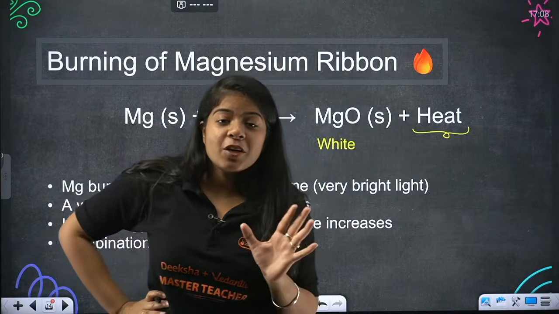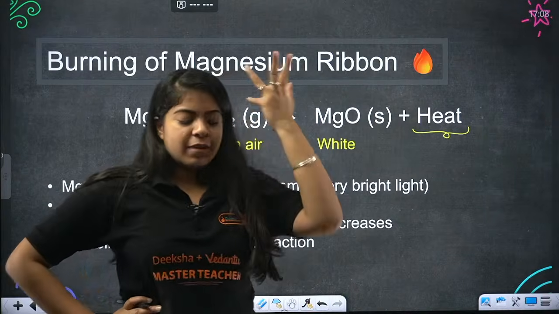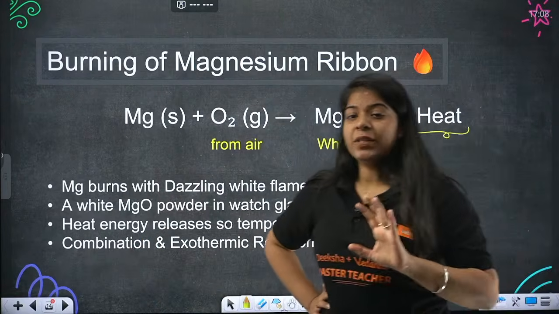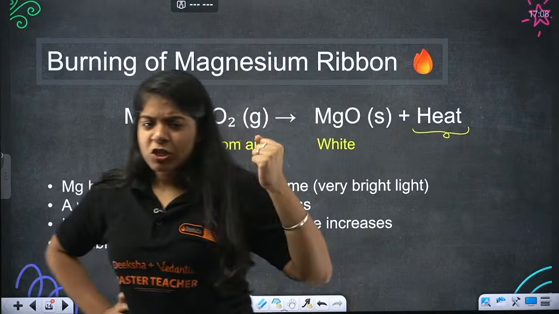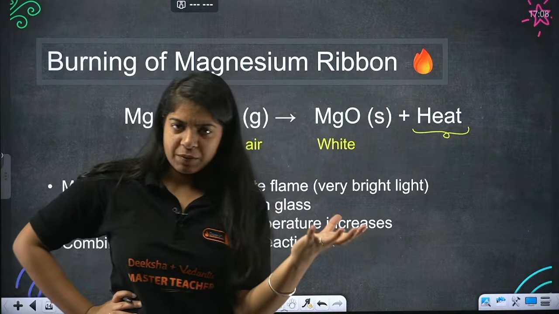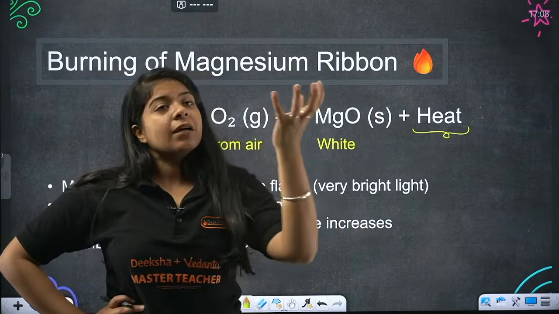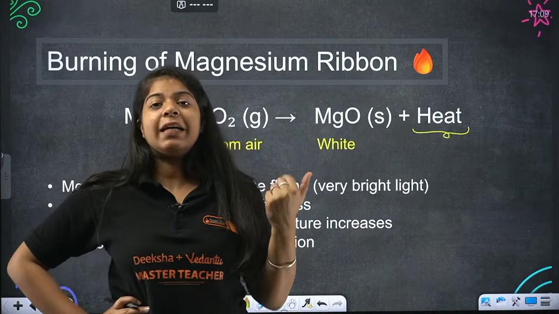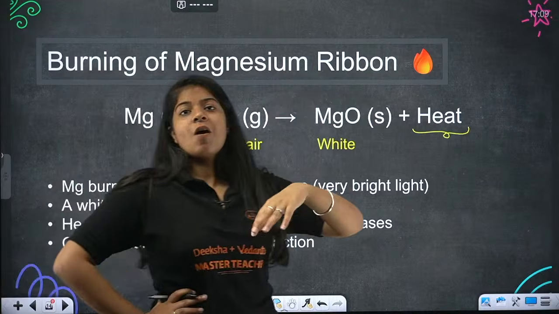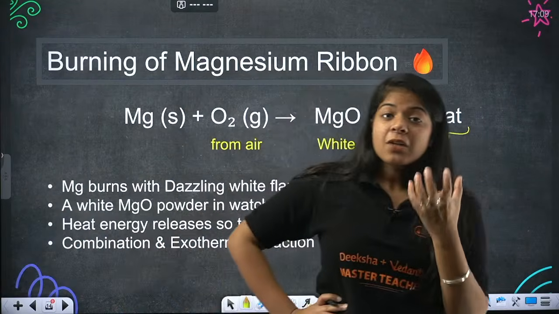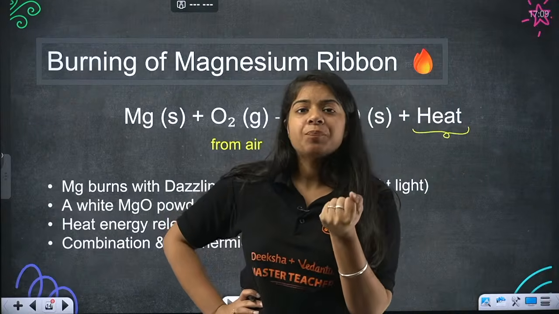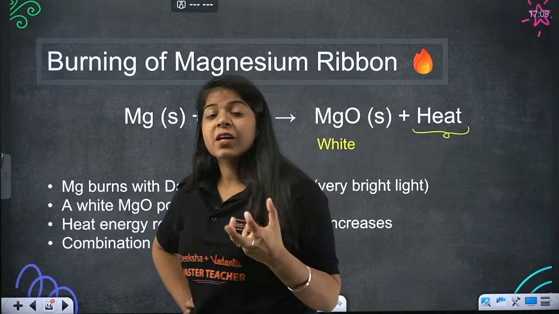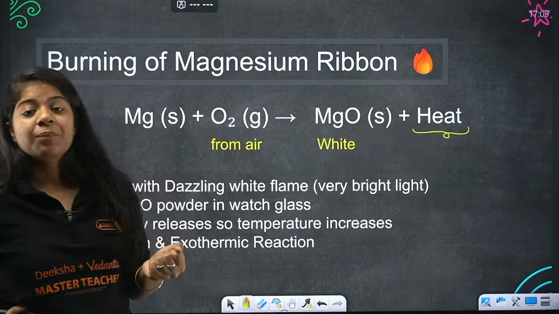Now this is a very important topic, burning of magnesium ribbon. We'll study about that. Let's say you have Mg. Now I have an Mg element, and this atmosphere has so much oxygen in it, the one we breathe, the one trees throw out. That oxygen reacts with everything, but that oxygen specifically reacts with magnesium.